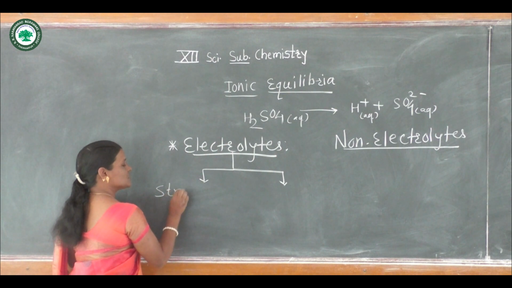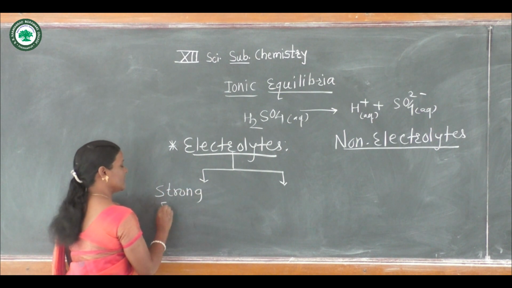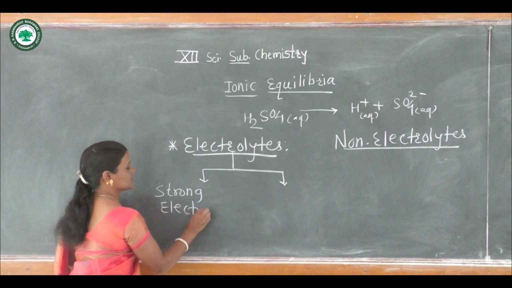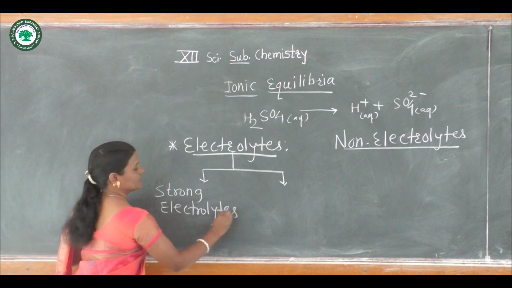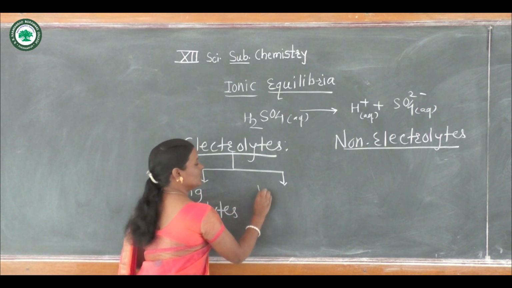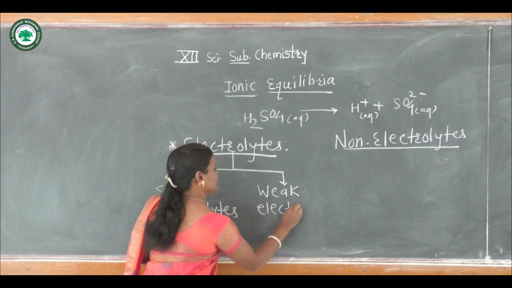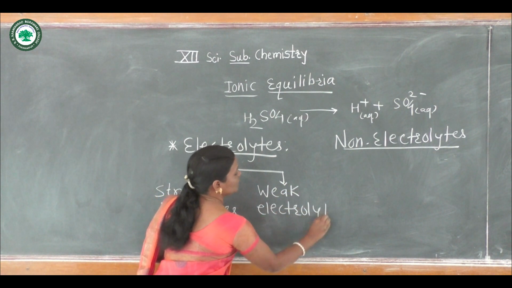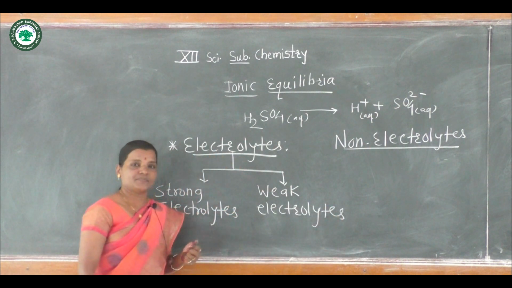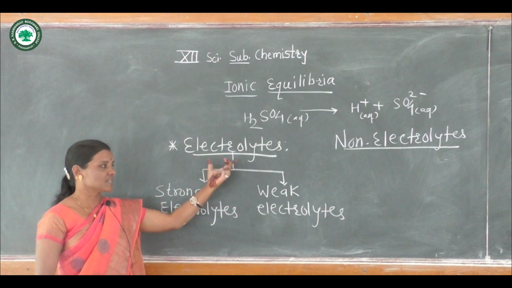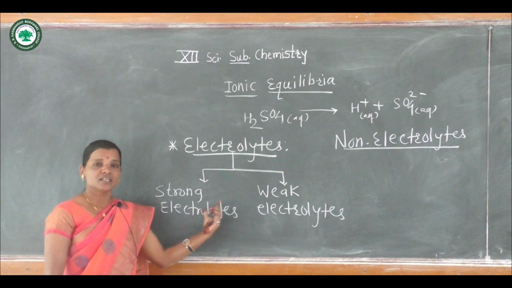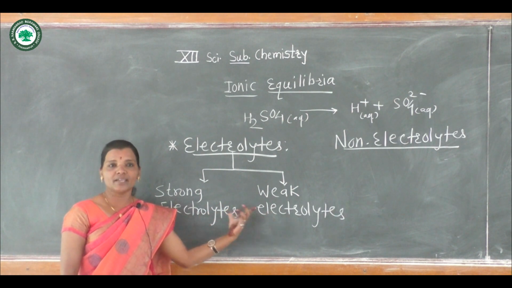First one is strong electrolytes, and second weak electrolytes. Electrolytes are classified into two categories, strong electrolytes and weak electrolytes.